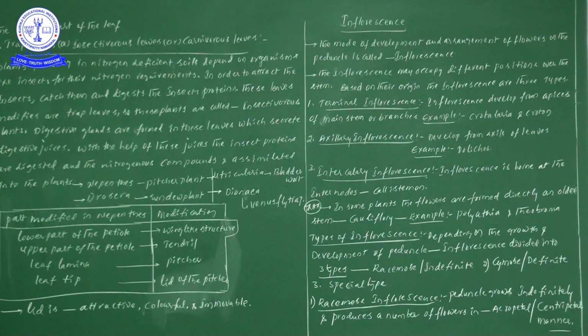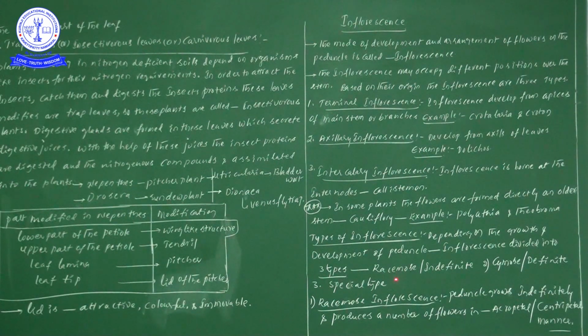Depending on the growth and the development of a peduncle, inflorescence is divided into 3 types. First one is racemose inflorescence or indefinite inflorescence. Second one, cymose inflorescence or definite inflorescence. And third one, special type.